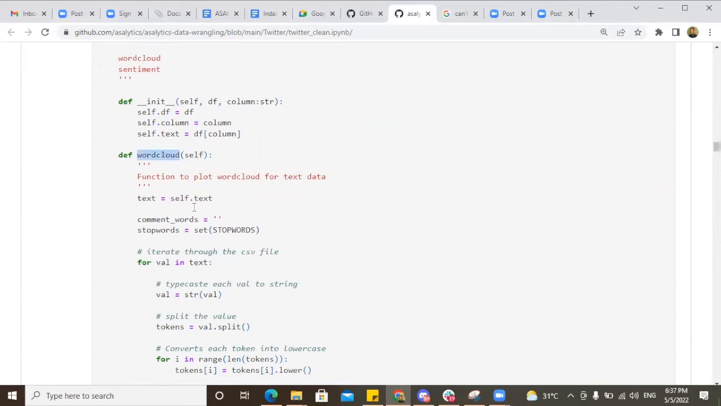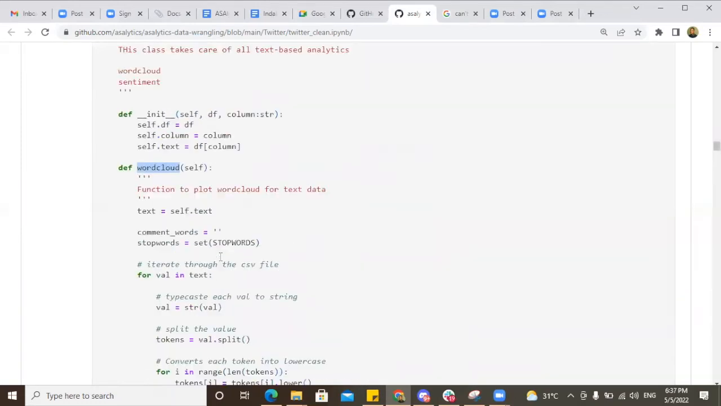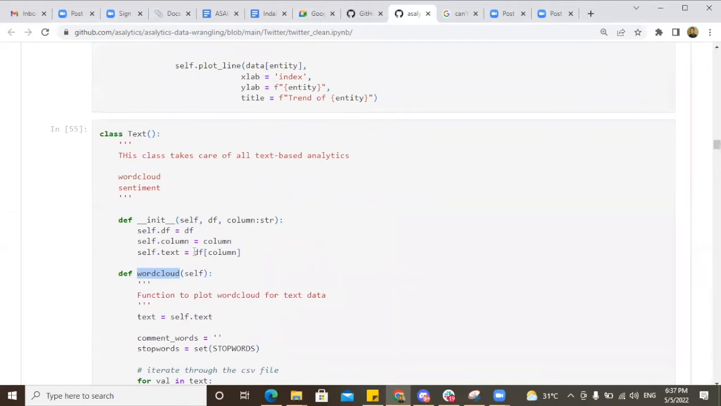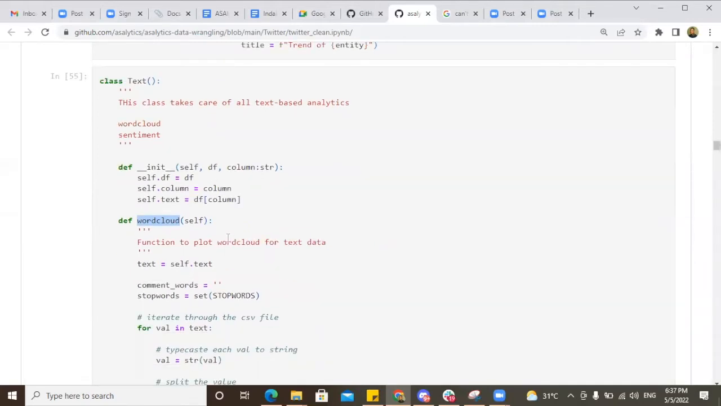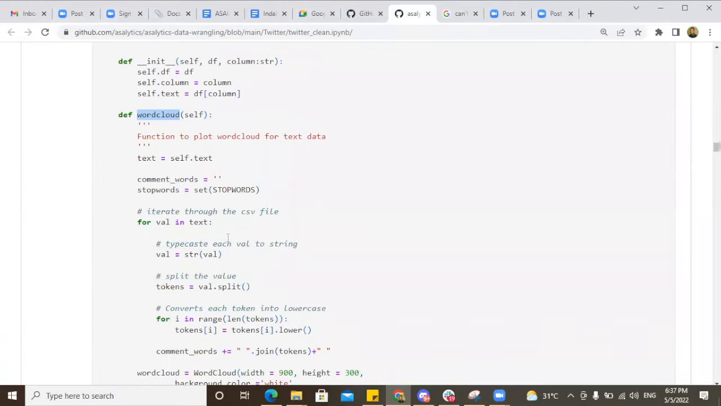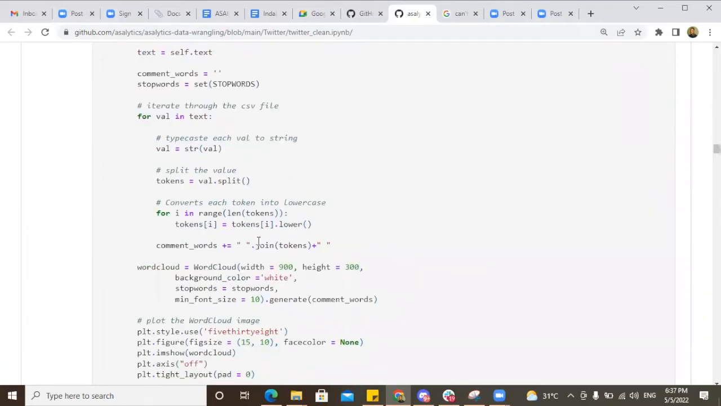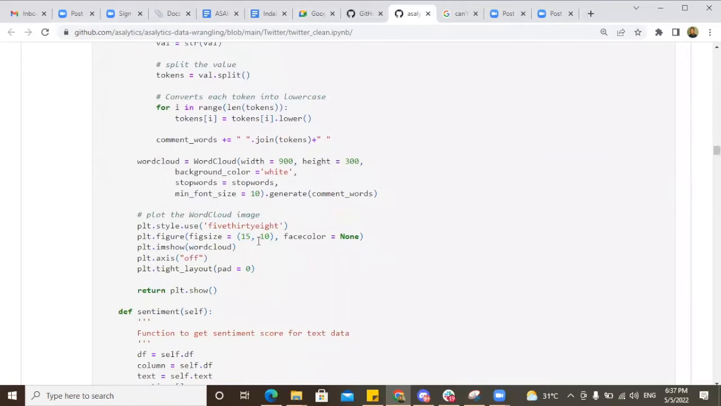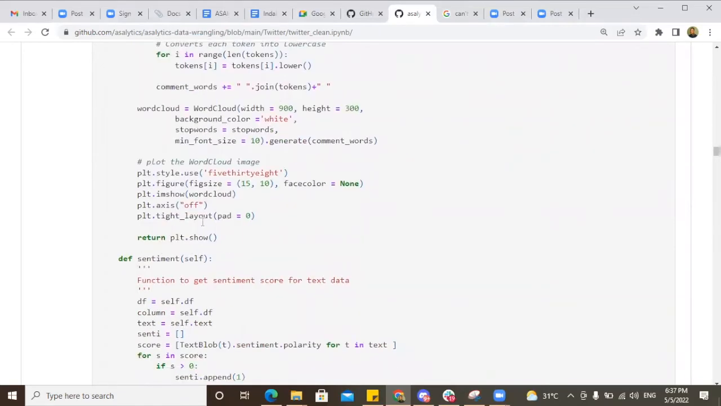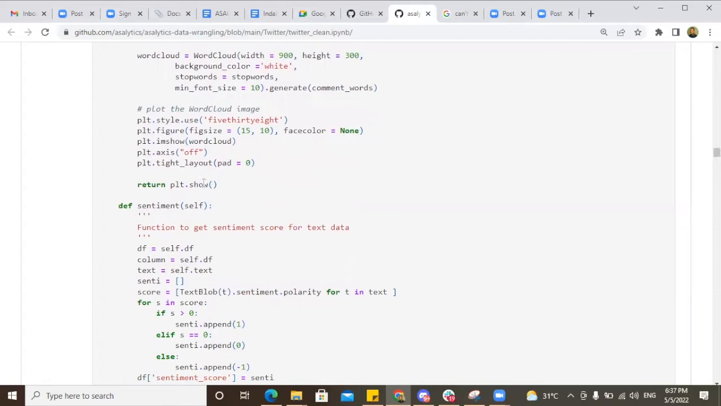Then the class for the text pretty much has two main objects, which are the word cloud and the sentiment. This class performs all the analytics that we are currently considering for the text column, that is the tweet itself. The word cloud function does that, and I might not need to go into the technical detail. I don't think that's necessary. This function gives me a visual of what the word cloud looks like.